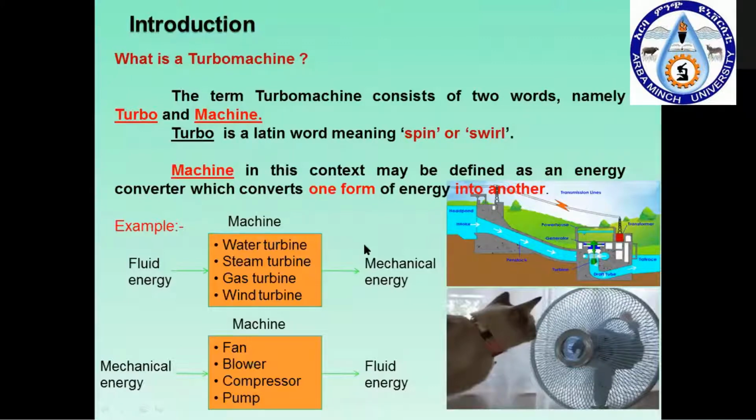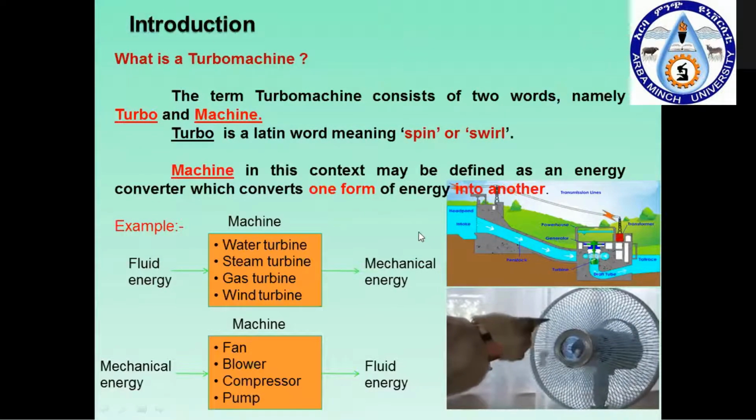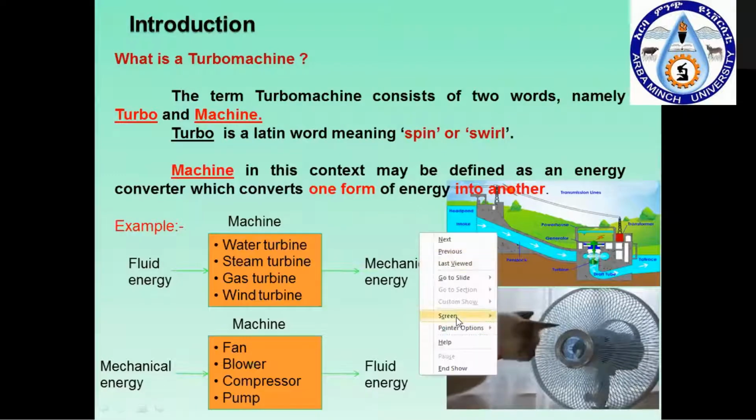Here, two examples of turbo machines will be given, and hope you can see it. The first example is the machine having a water turbine, steam turbine, gas turbine, and a wind turbine. Here you can see the fluid energy is converted to mechanical energy. In the first case you can see the turbine.